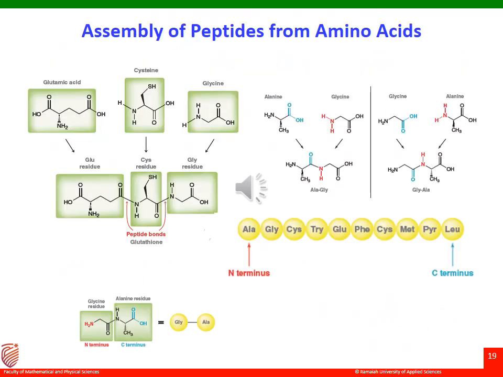Let's see a few more examples of how we assemble peptides from the basic amino acid moieties. For example, glutathione is a tripeptide which is assembled from glutamic acid, cysteine and glycine. Cysteine and glycine are amino acids, and glutamic acid is an amino acid, which we link and form new peptide bonds. So we can see that between the glutamic acid and cysteine there is a new linkage, and between the cysteine and glycine there is a new linkage. So these linkages are peptide bonds, and together we call the molecule glutathione.